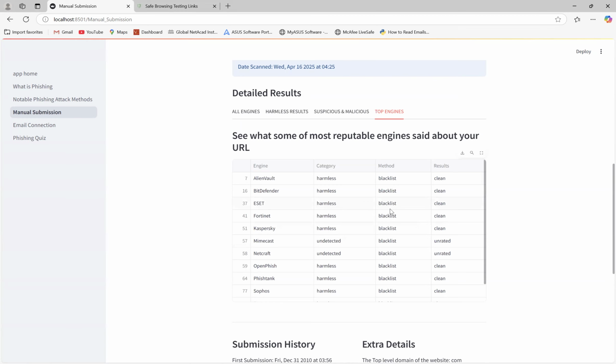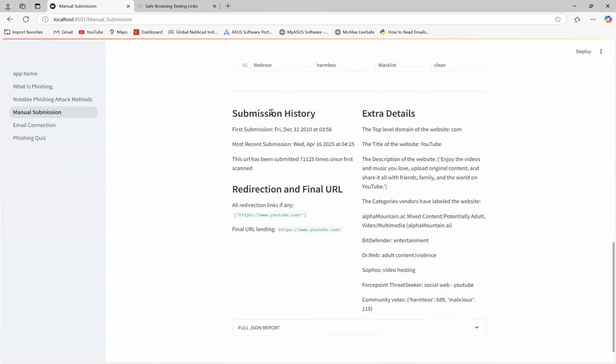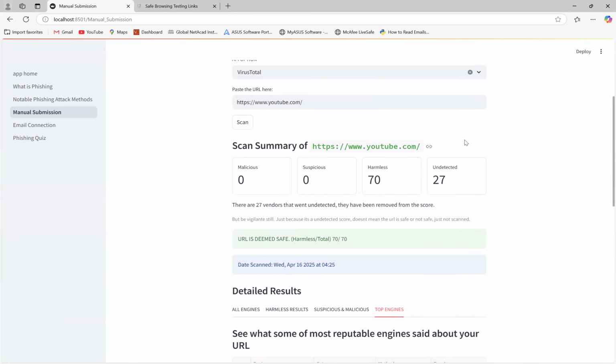So I decided to really show off that these are important ones if you guys wanted to check it out. And you can also search for your favorite one. Going down a little bit more, we have some more information. We have submission history. So we have when it was first submitted, and we have the most recent submission, and we have that it was submitted 71,000 times since its first scan. A couple more pieces of information right here. So there we go. That's VirusTotal.